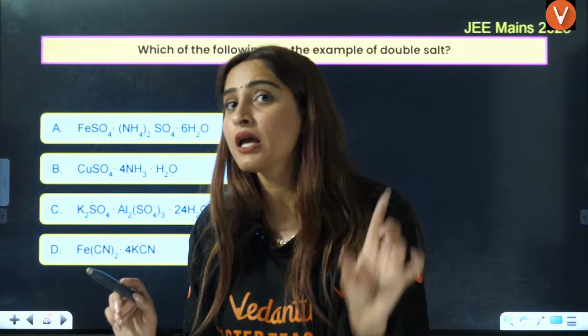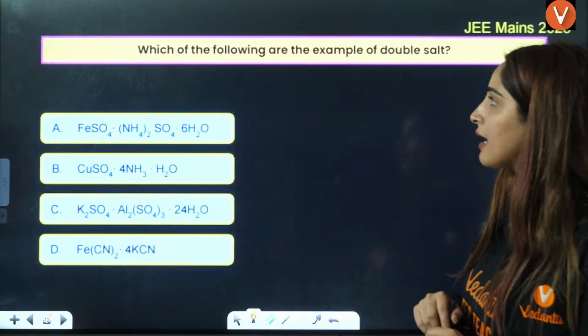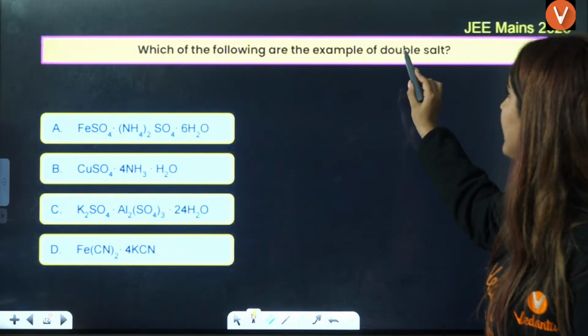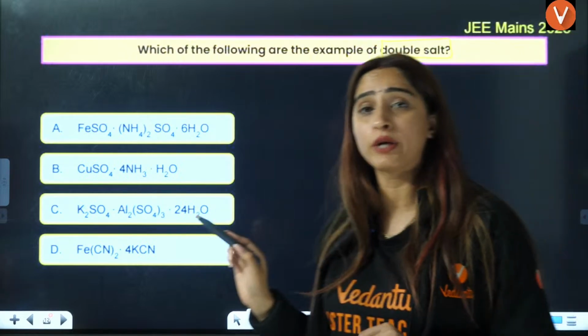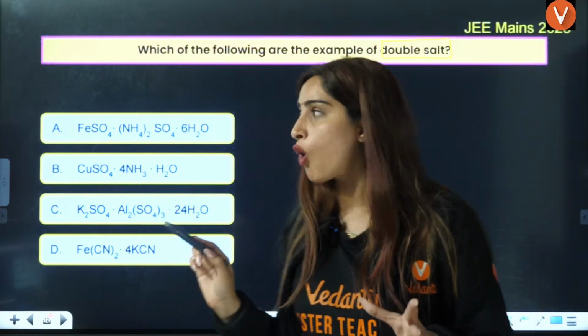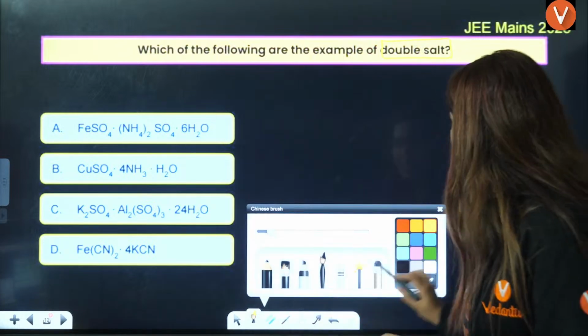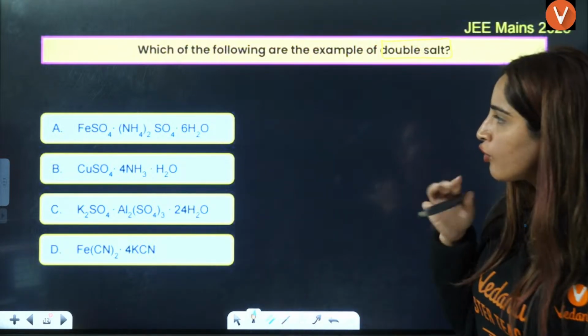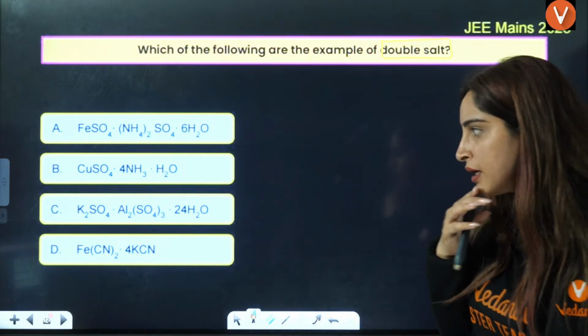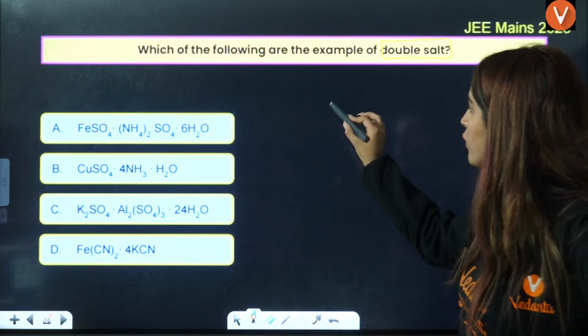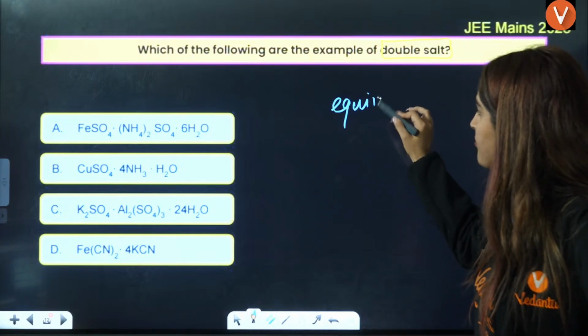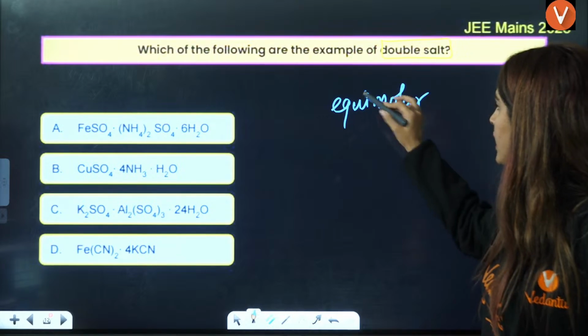Very simple topic. They have asked one question here: which of the following are examples of double salt? Can you tell me the example of double salt here? I told you a double salt is an equimolar ratio.